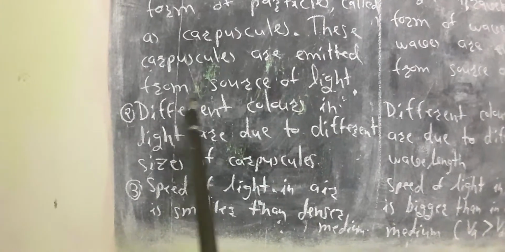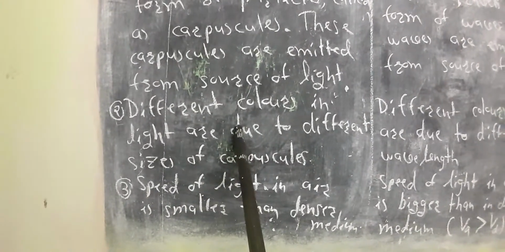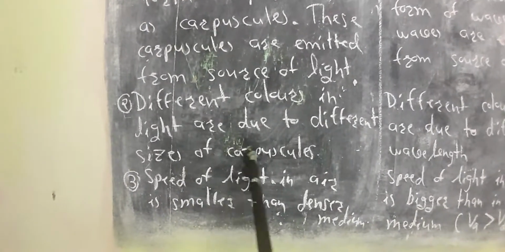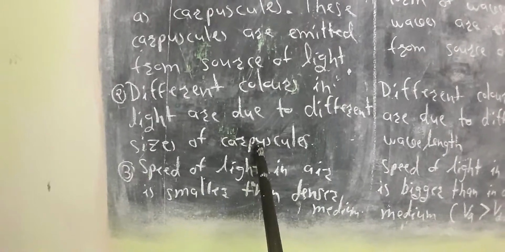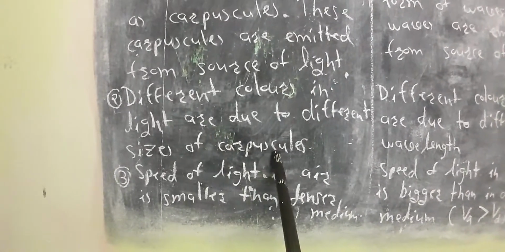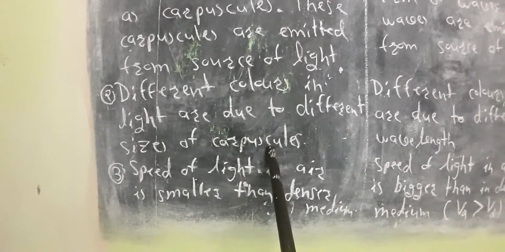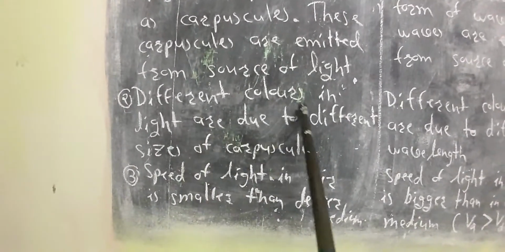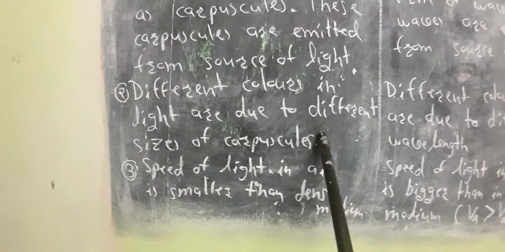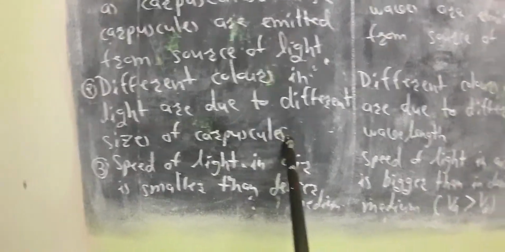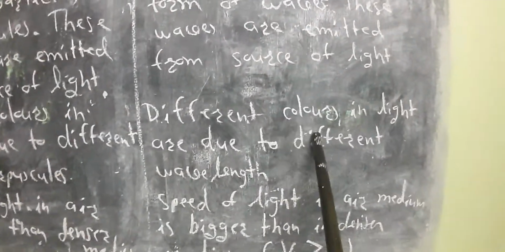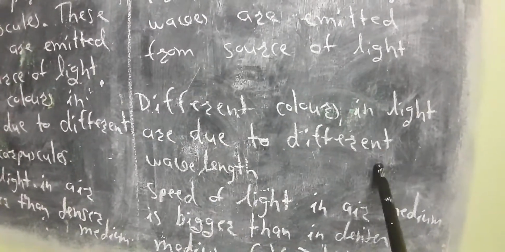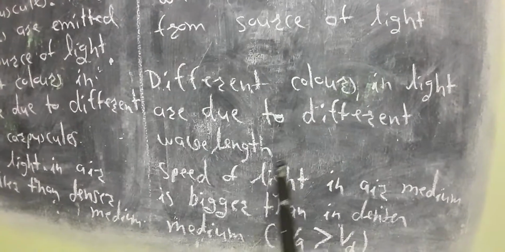So the reason behind these colors, according to scientist Newton's corpuscular theory, is the sizes, the dimensions of the particles. The size of the corpuscles is the responsible thing for the different colors. So we can say that different colors in light are due to the different sizes of corpuscles. Now here a different concept. According to scientist Huygens, different colors in light are due to the different wavelength.